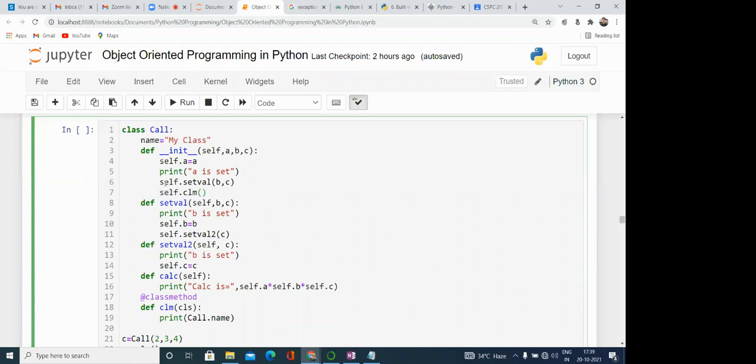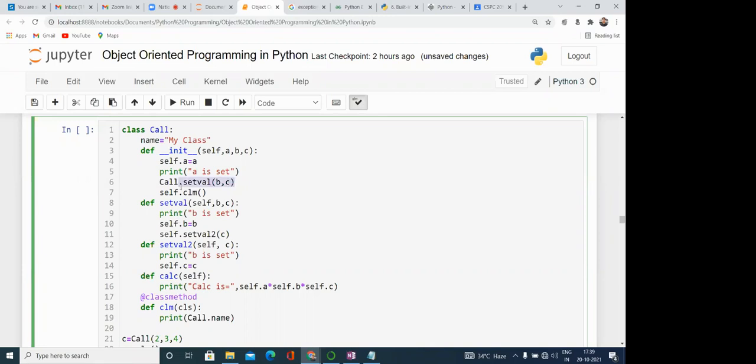Here you can see, from here we are calling 2 instance methods, set val a b c and set self dot clm. What is the CLM? Here we have defined a class method. So directly from the instance method we can call the class method also. For calling the class method we have 2 ways. Either we can call with the help of the object, like self, which is pointing to the current object, or simply we can write call dot clm. This is also okay. But we cannot call call dot set val like that.